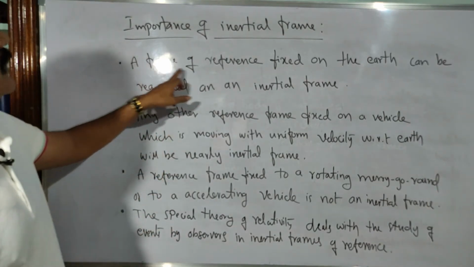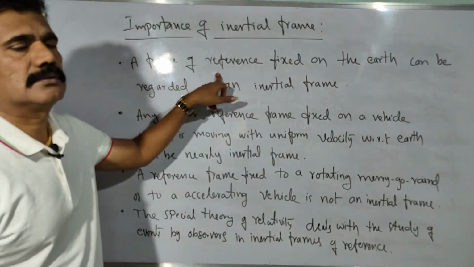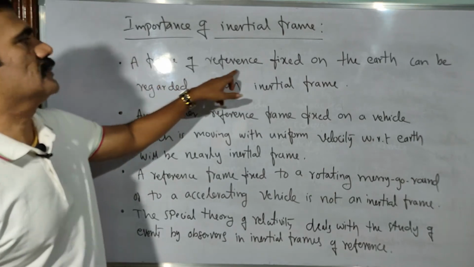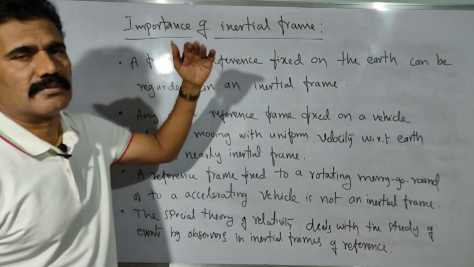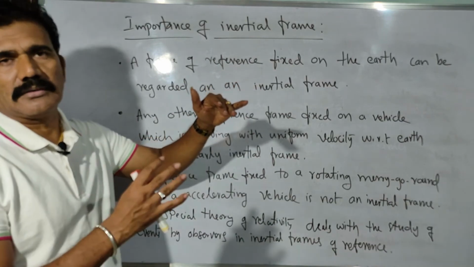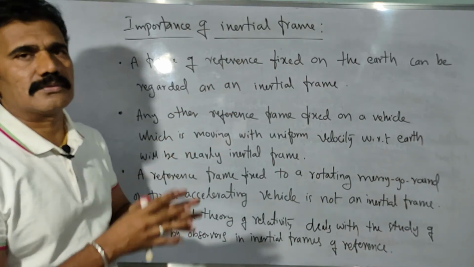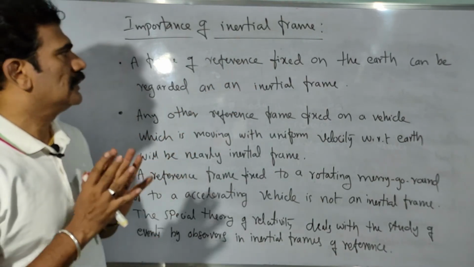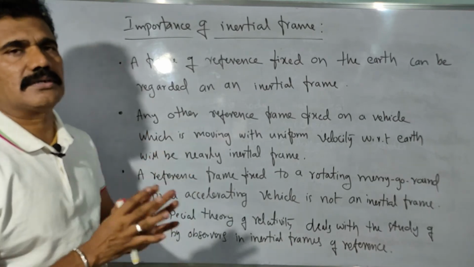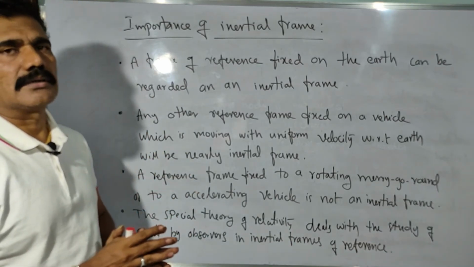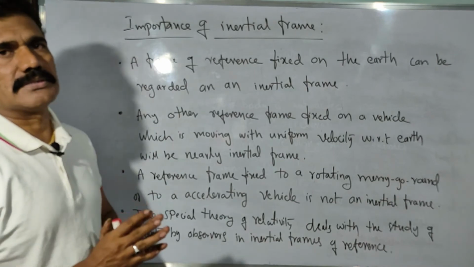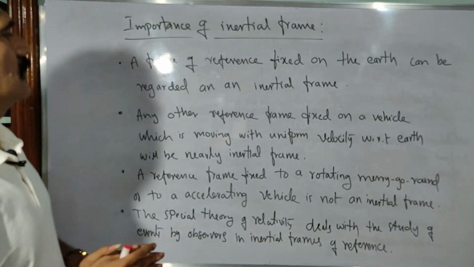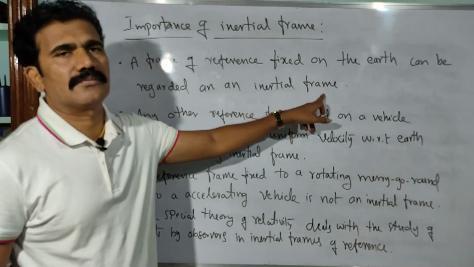A frame of reference fixed on the earth. Consider anything which is fixed on the earth. A frame of reference is nothing but an observer who is going to take the measurements. So that observer itself is considered as a frame of reference. If that observer is fixed on the earth, that can be regarded as an inertial frame.